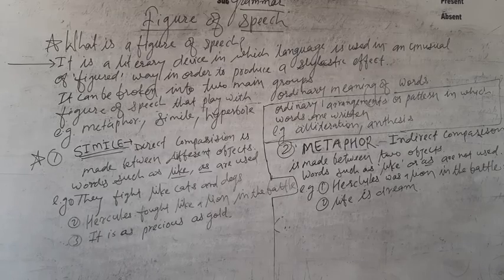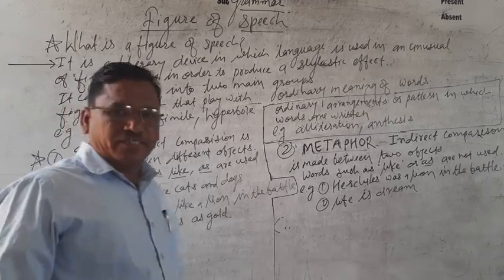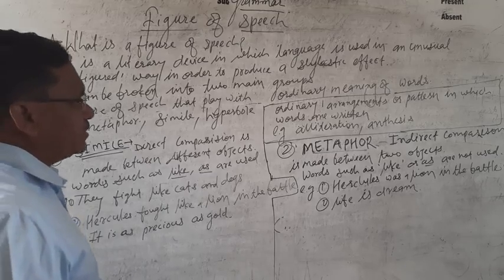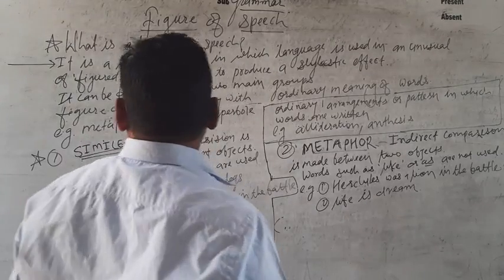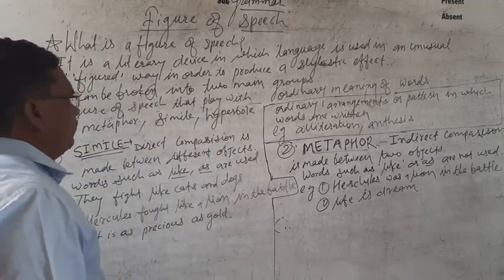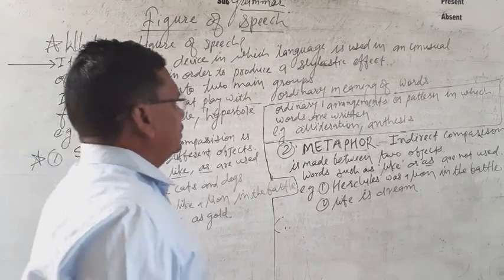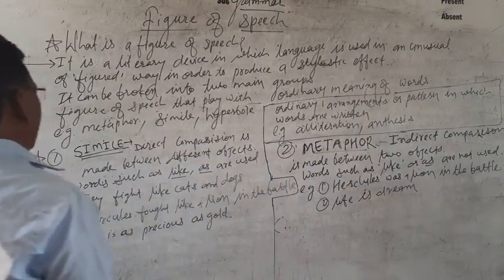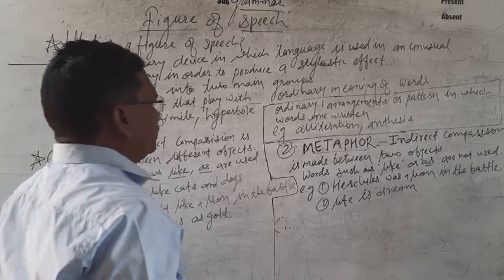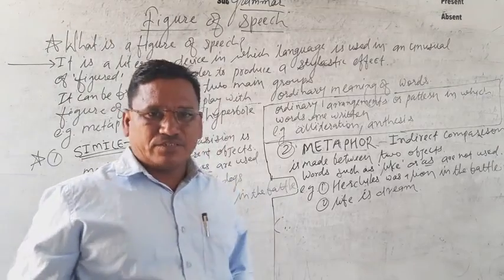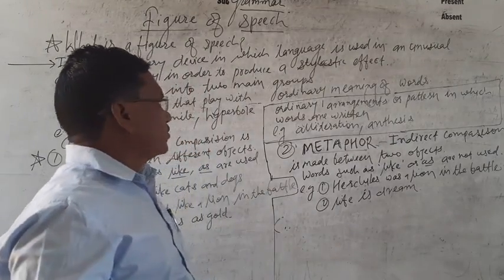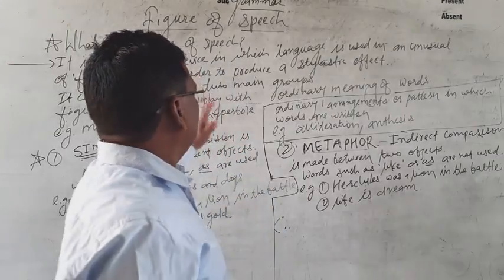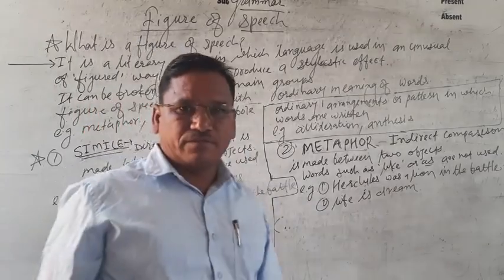What is a figure of speech? It is a literary device in which language is used in an unusual or figured way in order to produce a stylistic effect. It can be broken into 2 main groups: to polish the language, and to produce a stylistic effect, especially in the poetry section. So this is used by the poet.